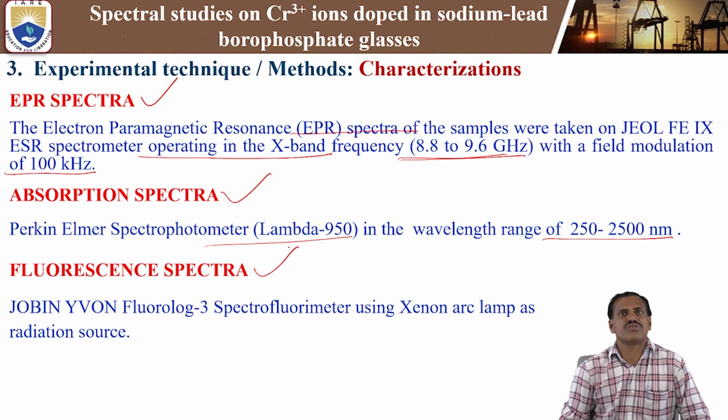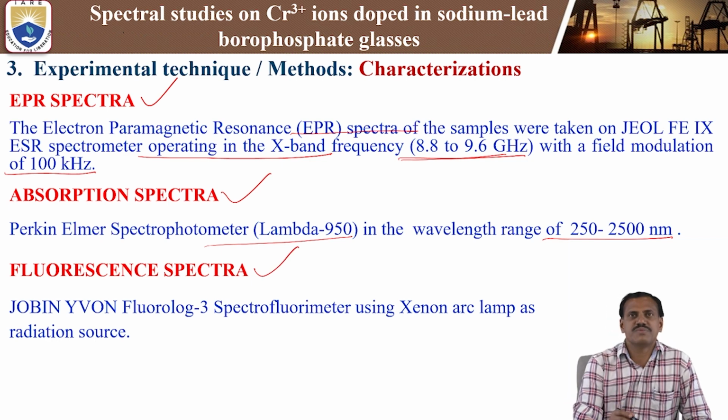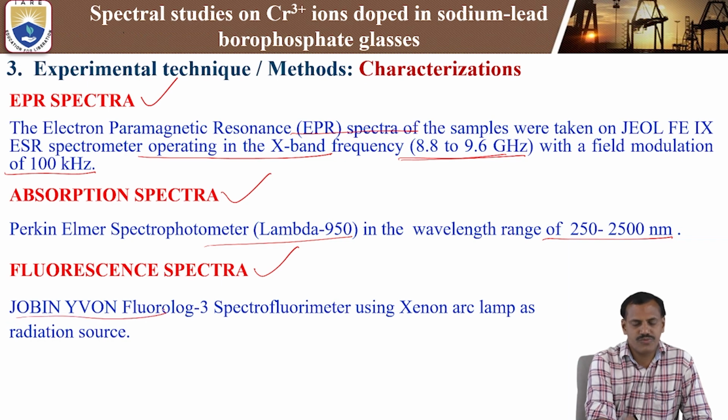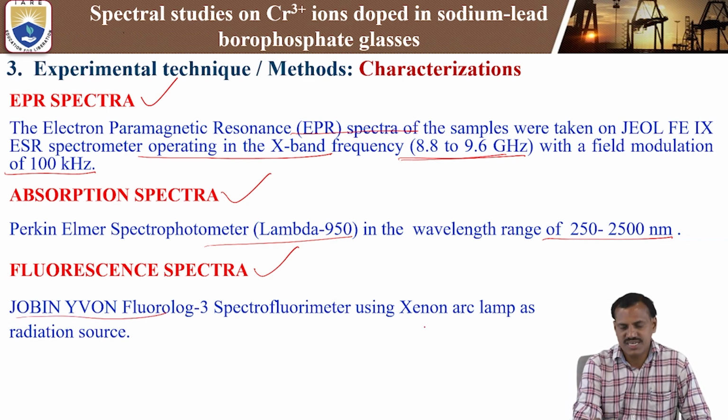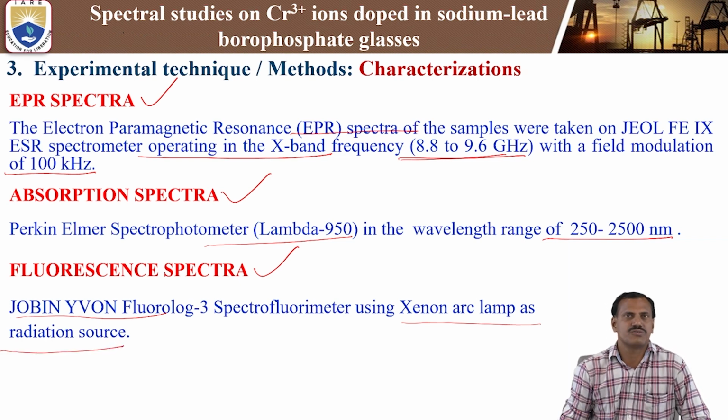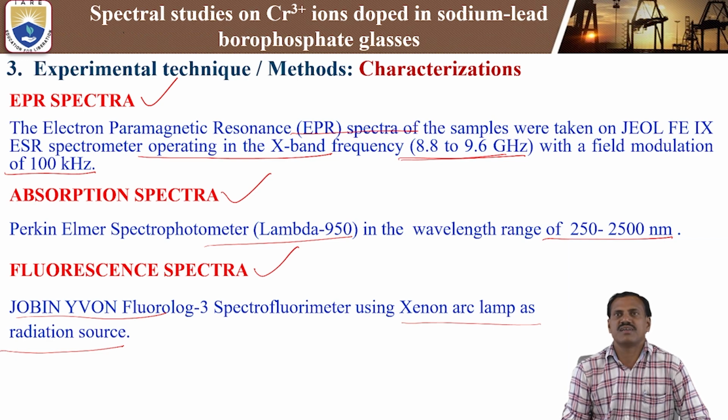Next, the last one is fluorescence spectra, that means emission spectra. For emission spectra, we are using a Jobin Yvon Fluorolog-3 spectrofluorimeter with a xenon arc lamp as the radiation source. This xenon arc lamp is used as the pumping source. We have to excite the sample, and only then does it give the emission peaks. That is excitation, and it gives the fluorescence spectra. So these are the characterization techniques for the present chromium 3+ doped sodium lead borophosphate glasses.